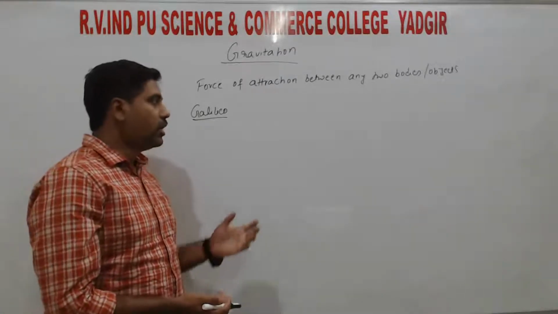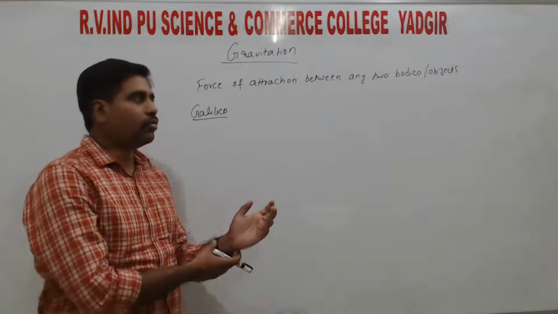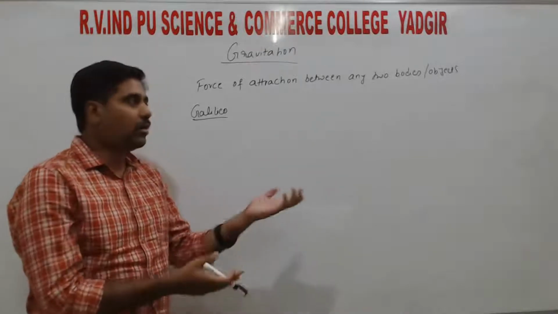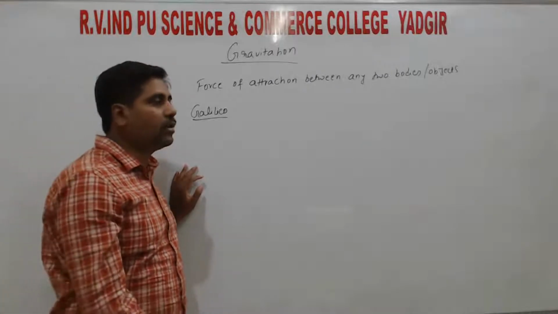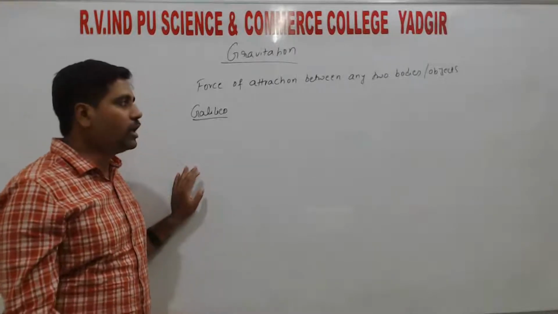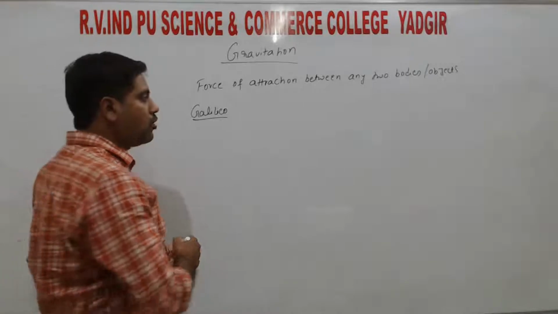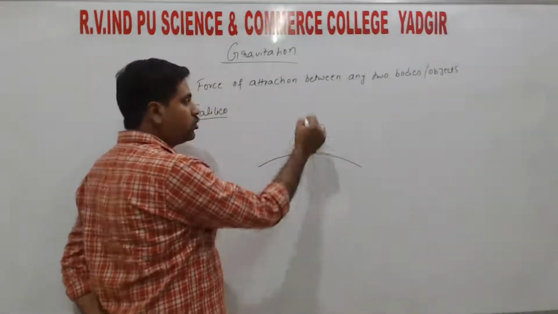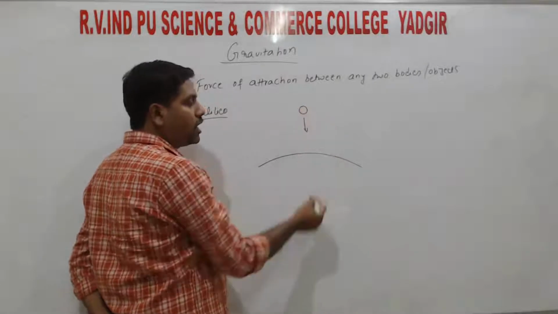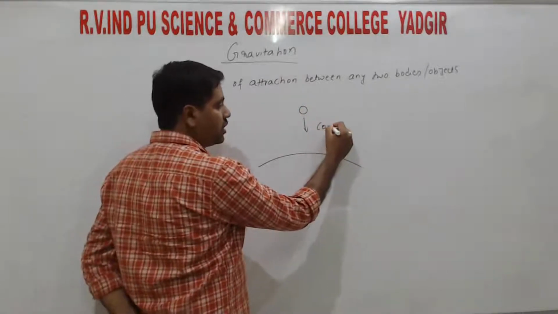Every object has different masses. So irrespective of masses, all the objects accelerate towards the center of Earth with a constant acceleration.